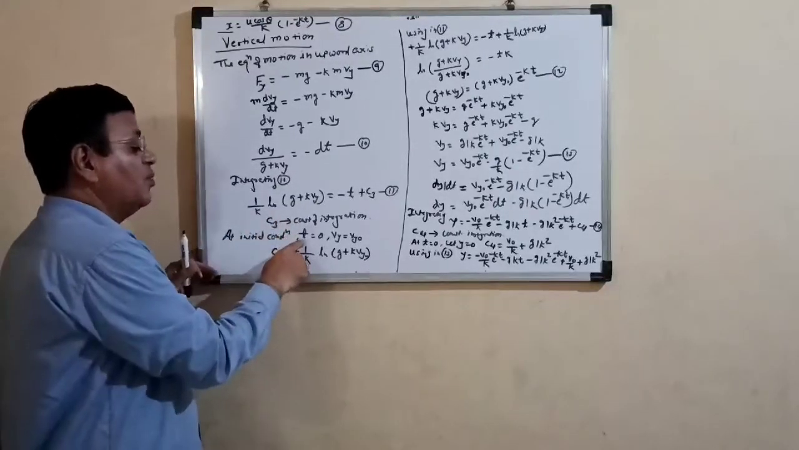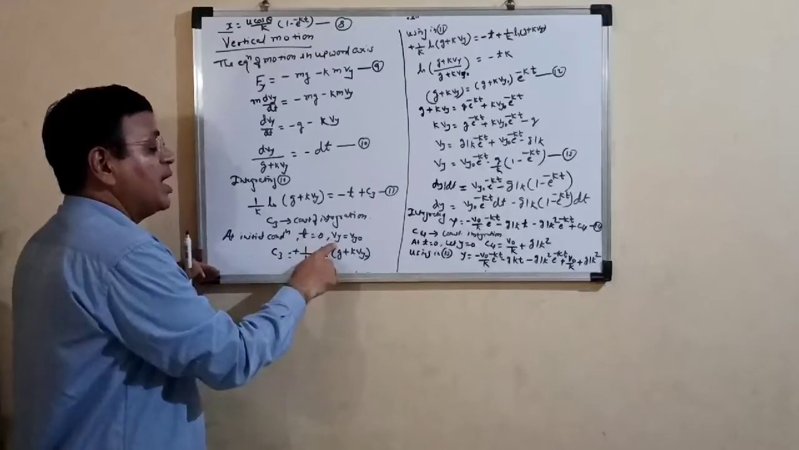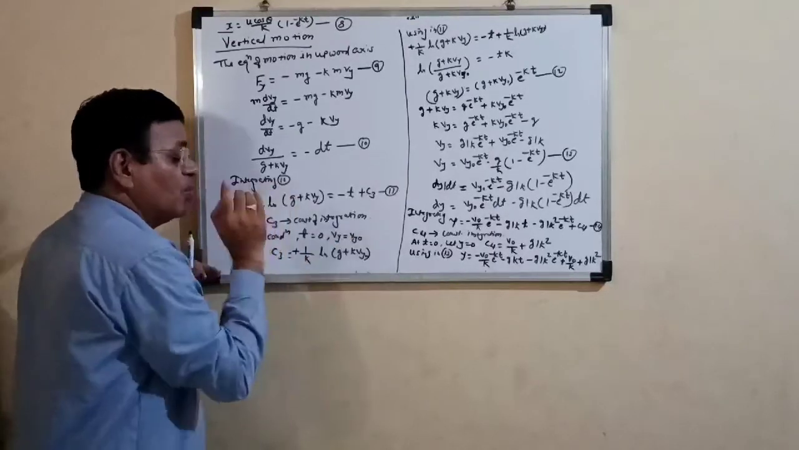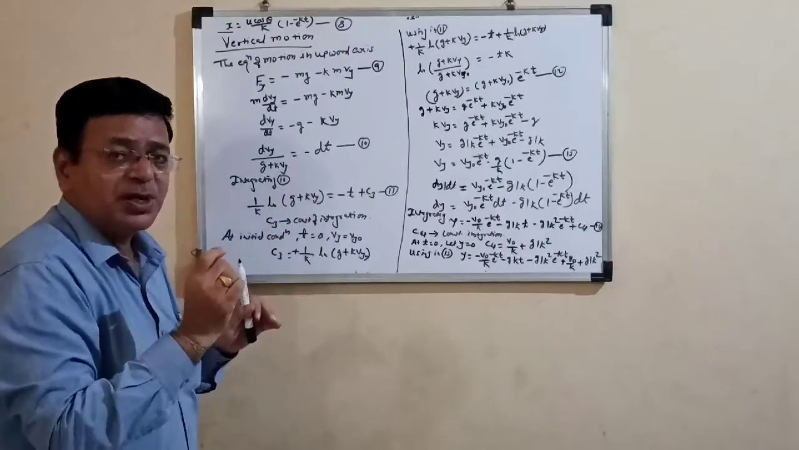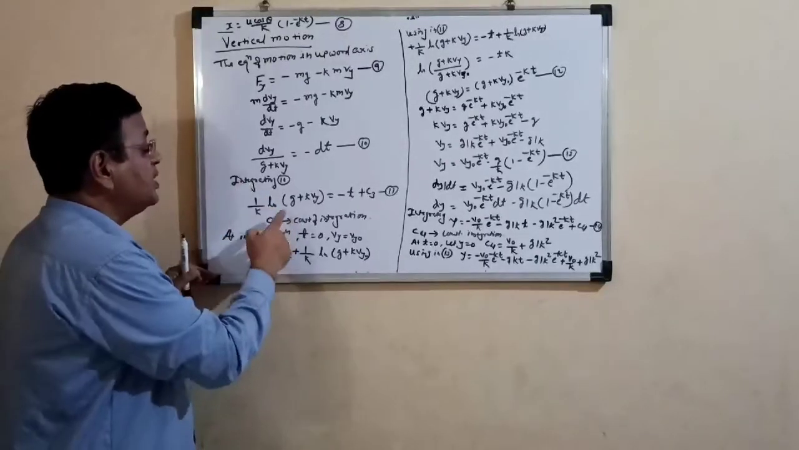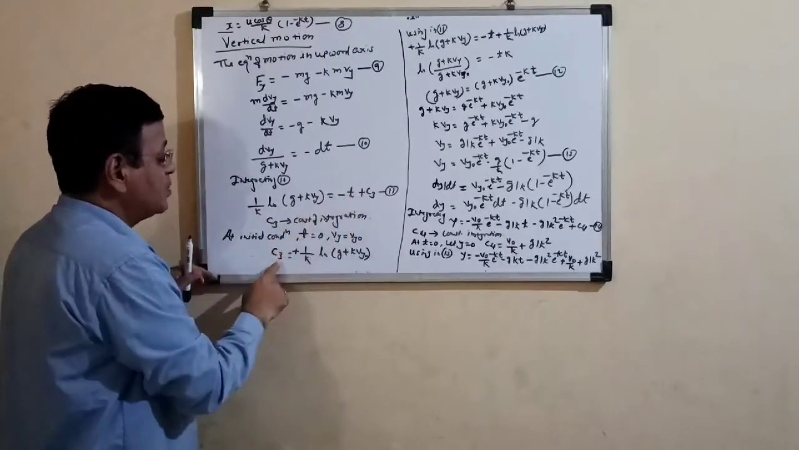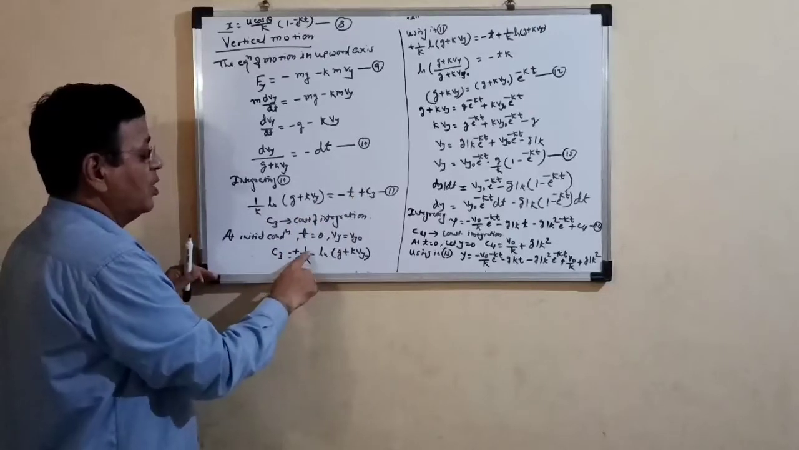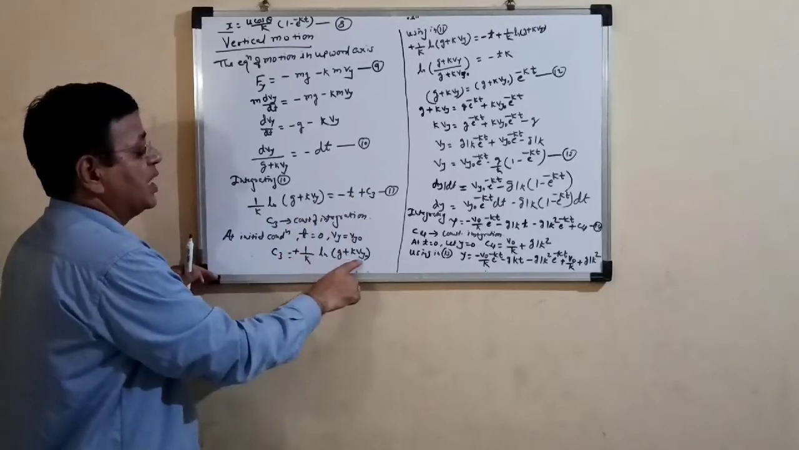So for t is equal to 0, vy is equal to vy0. What is vy0? vy0 is our initial velocity of our body along the y-axis. So putting this value here, we get the value of c3 is equal to plus 1 upon k ln of g plus k vy0.